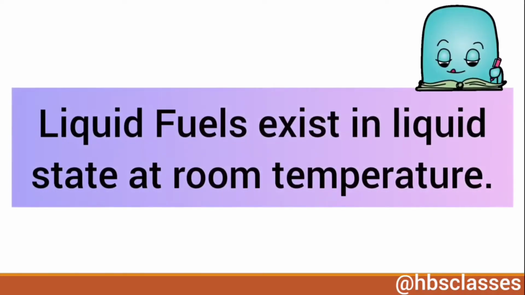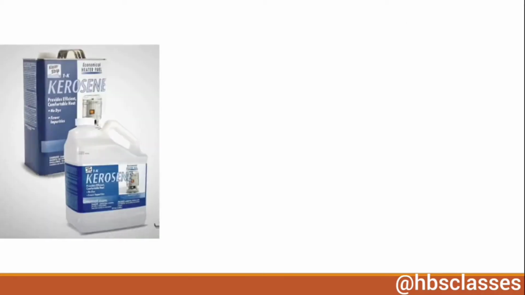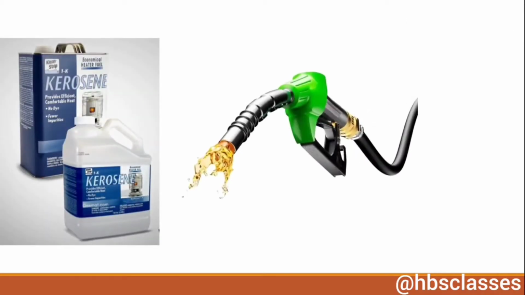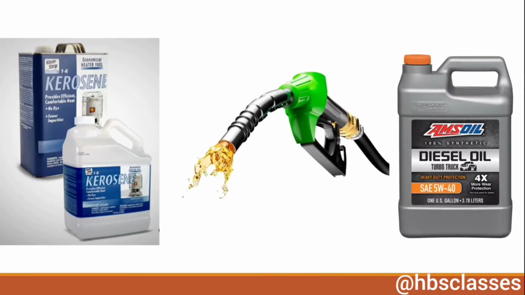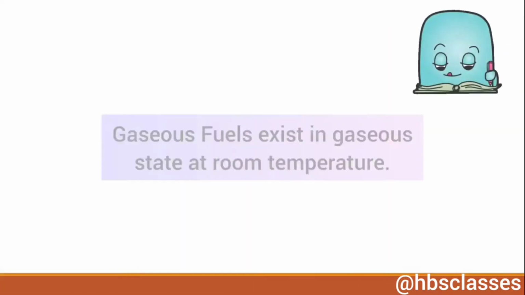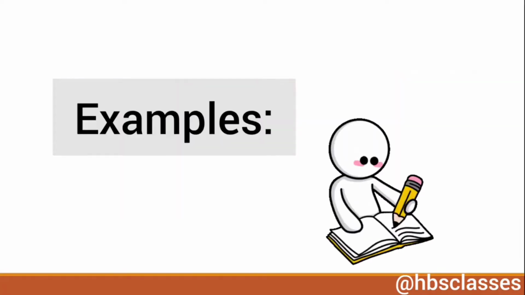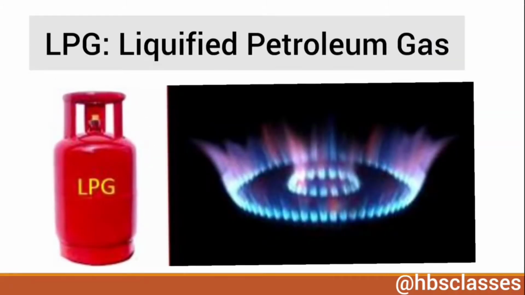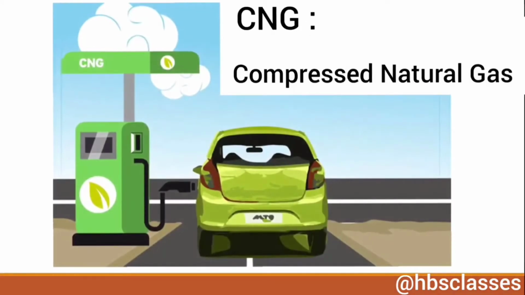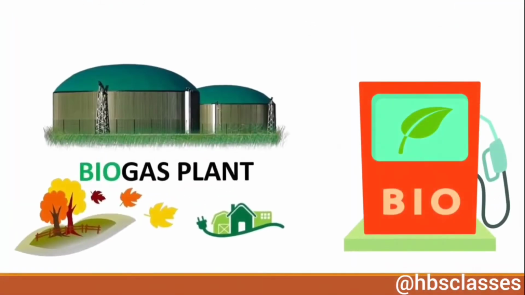Liquid fuels exist in liquid state at room temperature. Kerosene oil, petrol, diesel, etc. are liquid fuels. And gaseous fuels exist in gaseous state at room temperature. Examples of gaseous fuels are LPG, means liquefied petroleum gas, CNG, compressed natural gas, and biogas.